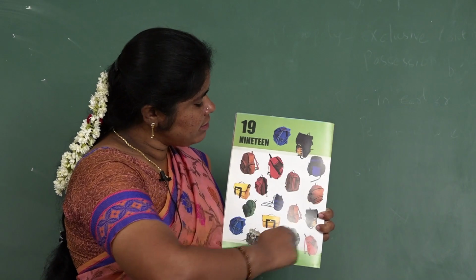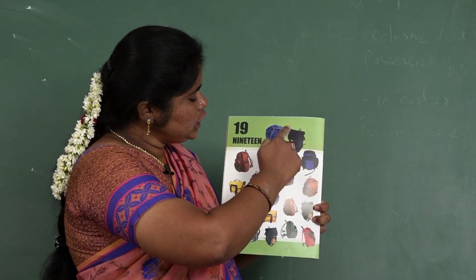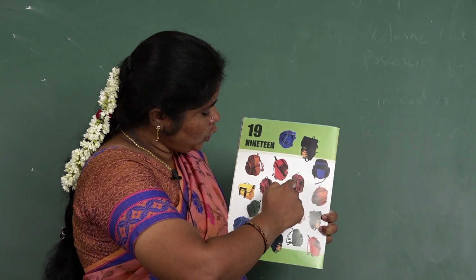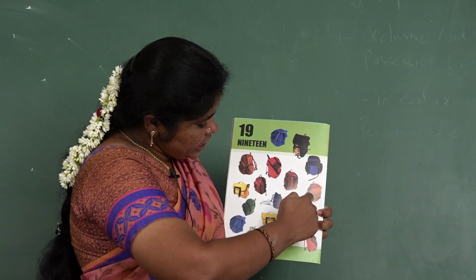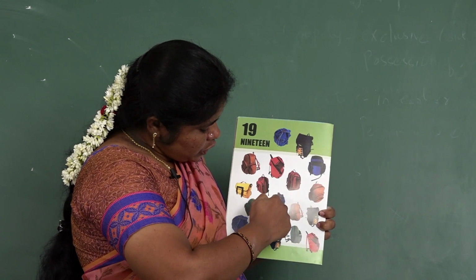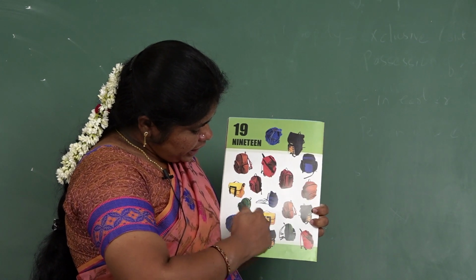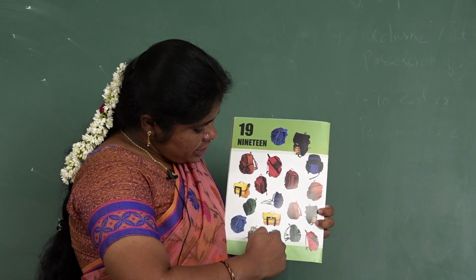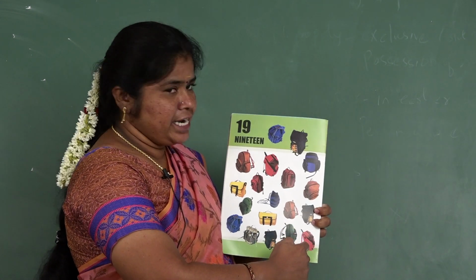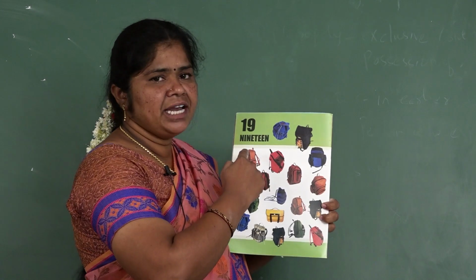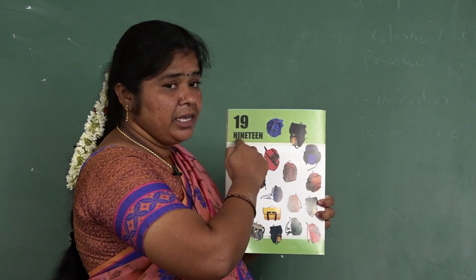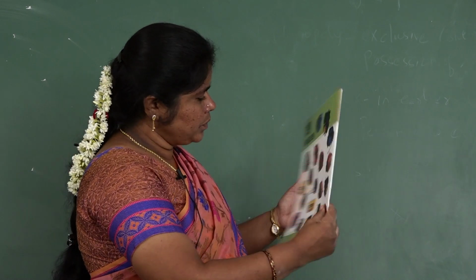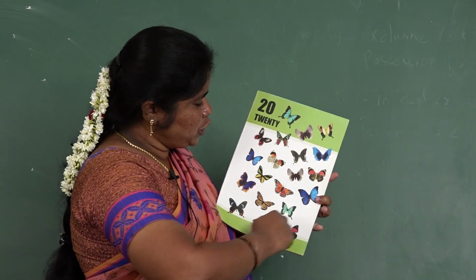How many pictures are here? 1, 2, 3, 4, 5, 6, 7, 8, 9, 10, 11, 12, 13, 14, 15, 16, 17, 18, 19. 19. So spell the word 19. N-I-N-E-T-E-E-N. 19.